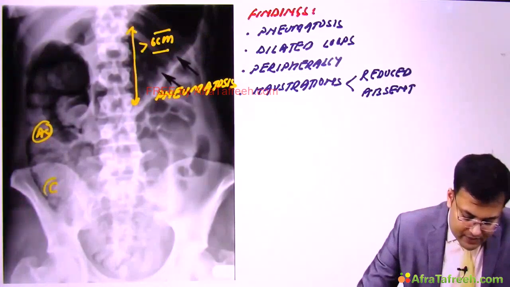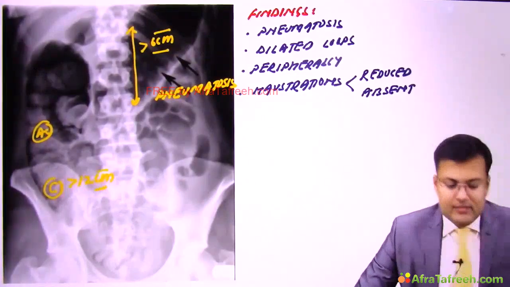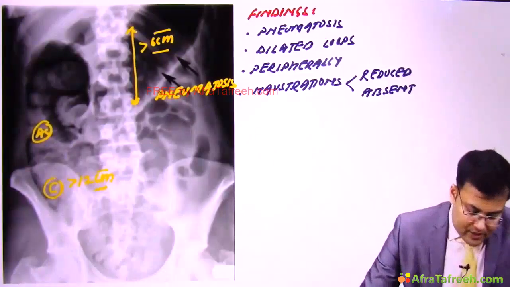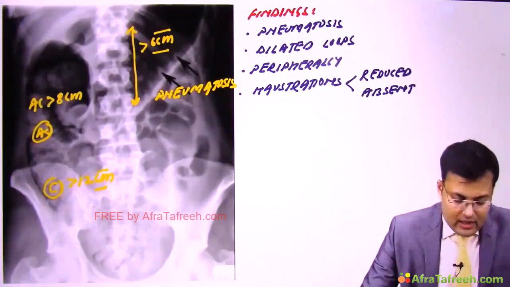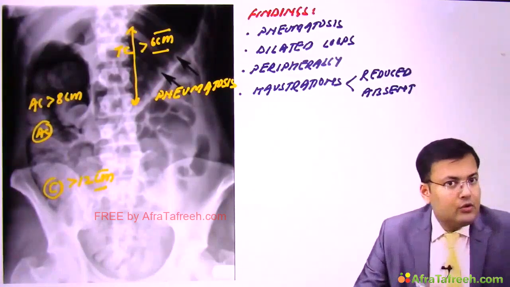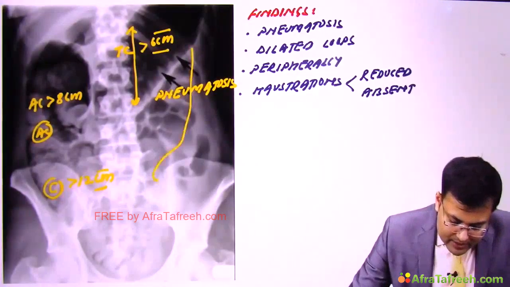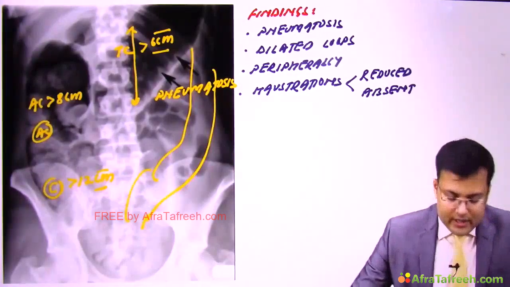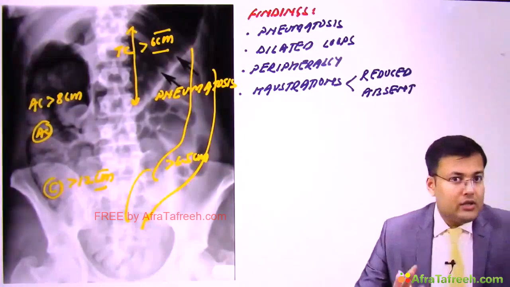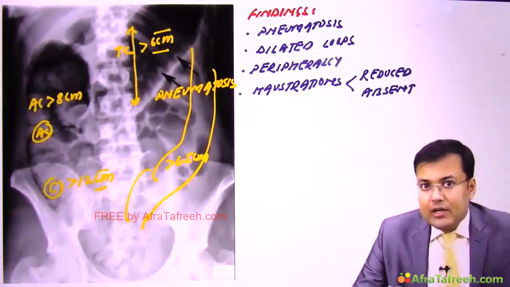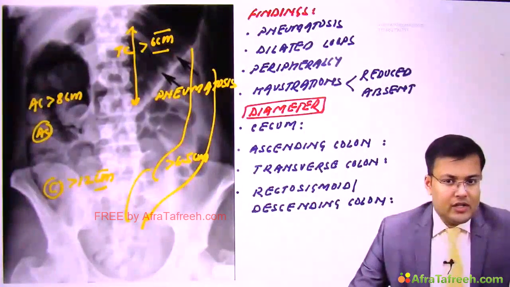What should be the diameter of the cecum in toxic megacolon? It should be more than 12 cm. What should be the diameter of the ascending colon? More than 8 cm. Transverse colon, more than 6 cm. And for the descending colon or sigmoid, it should be more than 6.5 cm. So these values are very important.